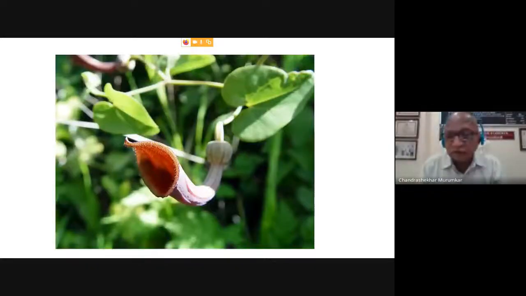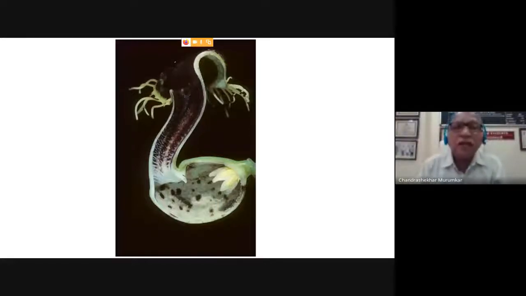Now I have shown this particular LS of the flower, which is showing the perianth, and at the base you can see the gynostegium showing the anther lobes as well as the stigma. We can see the 3 components of the perianth, and then this was the sketch of Aristolochia, which is showing the typical nature of the gynostegium and unisexual perianth, and this is the genus Asarum.